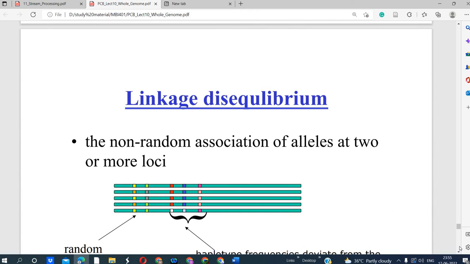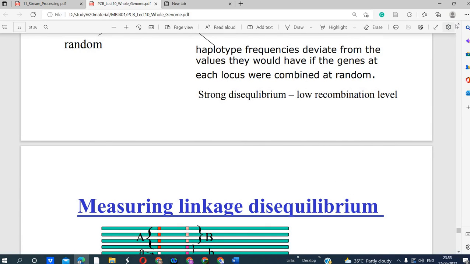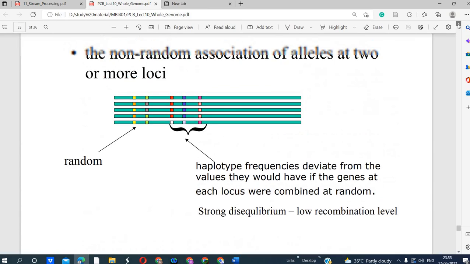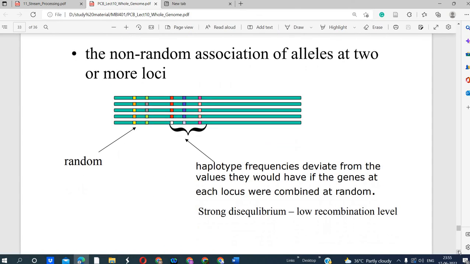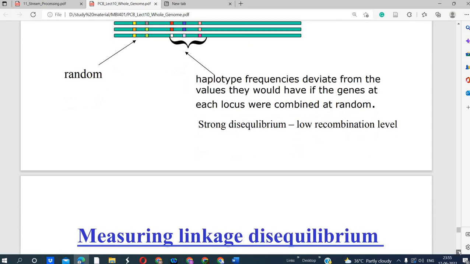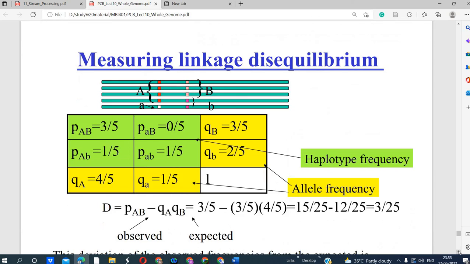Linkage disequilibrium: the non-random association of alleles at 2 or more loci. So two alleles can be associated with each other that are on different loci, but they can be associated with each other. Haplotype frequencies deviate from the values they would have if the genes at each locus were combined at random. So there will be strong disequilibrium with low recombination level.